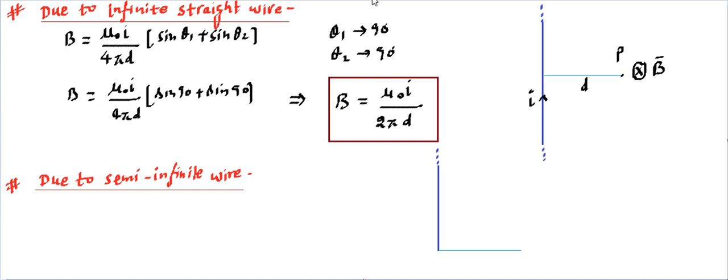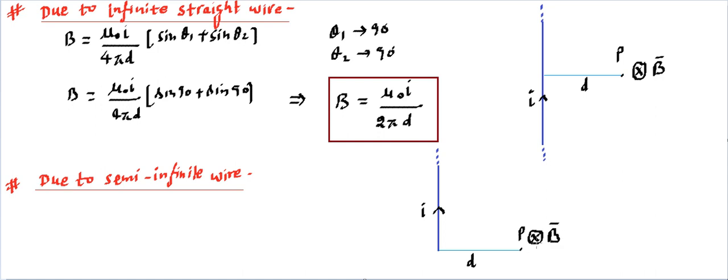Another point related to the same formula can be the magnetic field due to a semi-infinite wire. So let's say this is a current carrying wire, which runs from this fixed point to this infinite point, somewhere very far apart, and that's d distance, and this is the point P where we are interested in the magnetic field. So you will find the magnetic field again using the right hand rule. If you hold this wire such that your thumb is in the direction of current, then the palm at point P will have outward direction into the plane. So that's the direction of magnetic field.